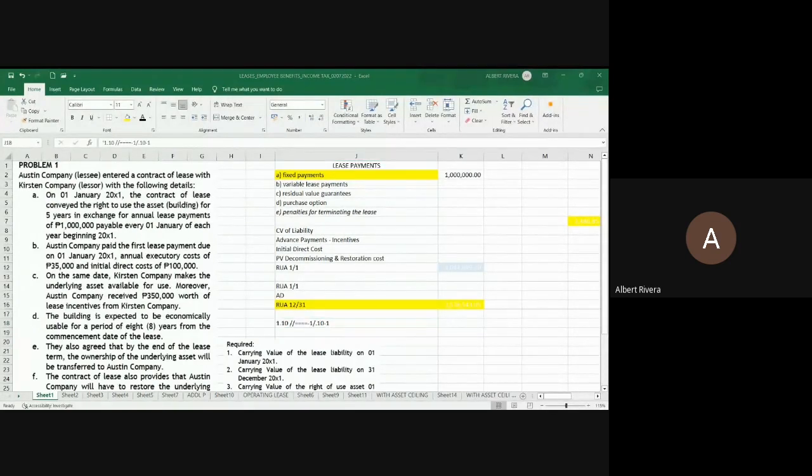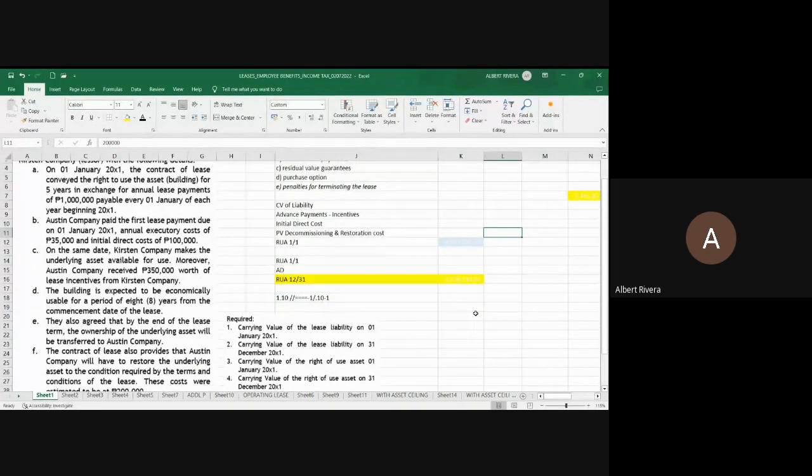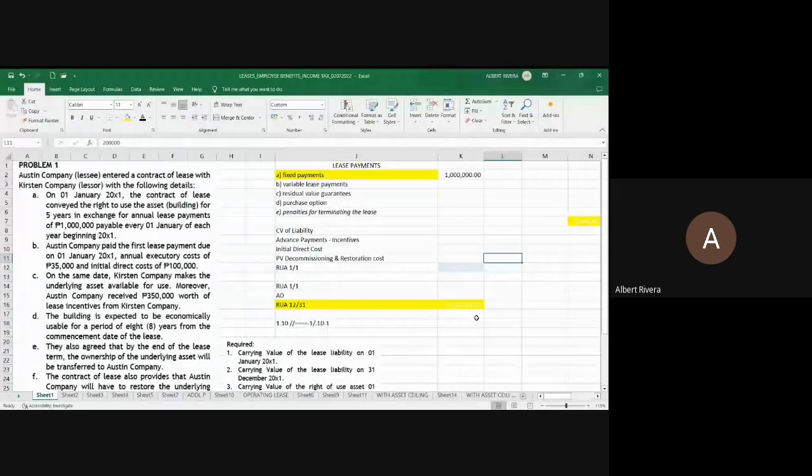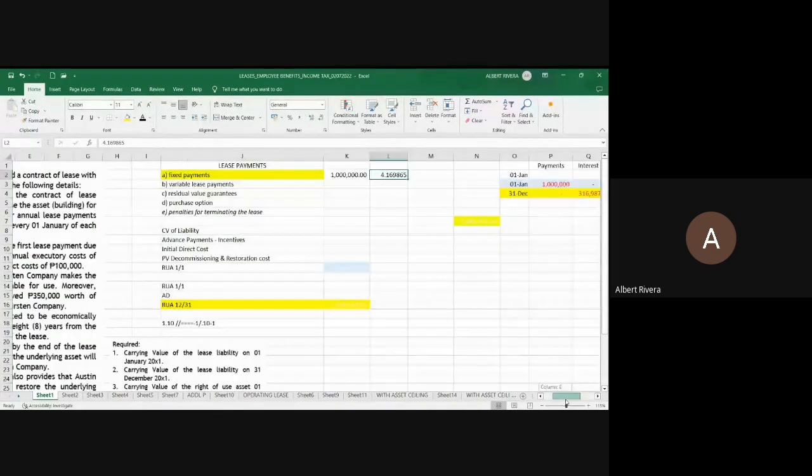And the present value of an annuity is what? Of an annuity due. That is, sige class, calcu, 1.10, dalawang divide, 4 na equals minus 1 divided by 0.10 minus 1. That is 4.16, di ba? That is the present value factor. January 1, 4.16. Ito yun. Okay. So, ito yun. Di ba?